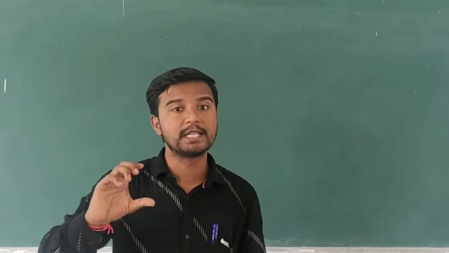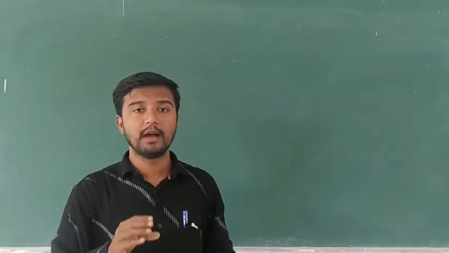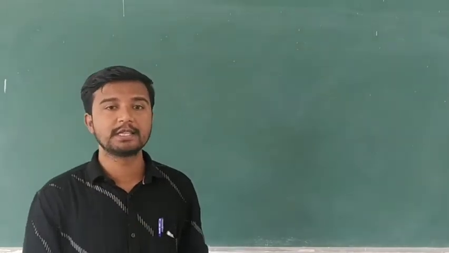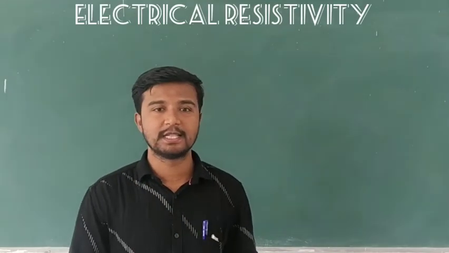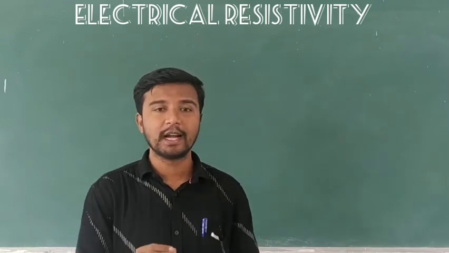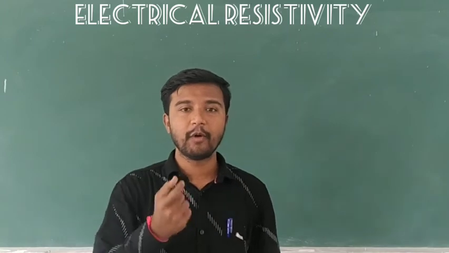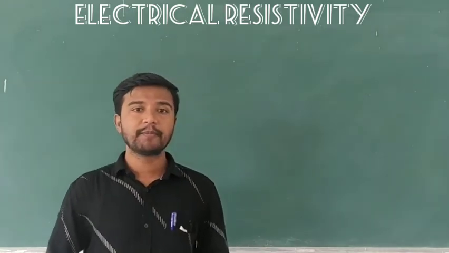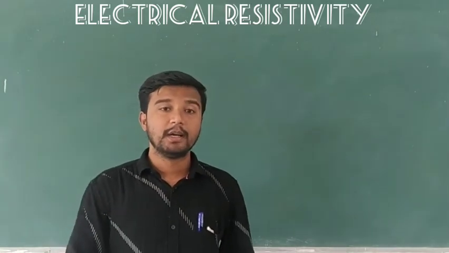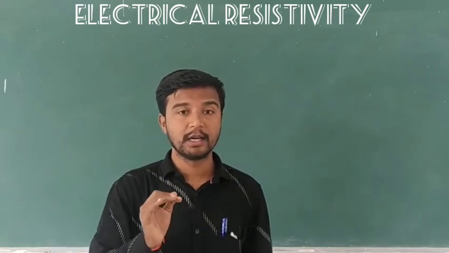The next topic is resistivity, the continuation of Ohm's law and electrical resistance. Sorry, electrical resistivity. Before I tell you the meaning of resistivity, we have to know about the resistance of a conductor.